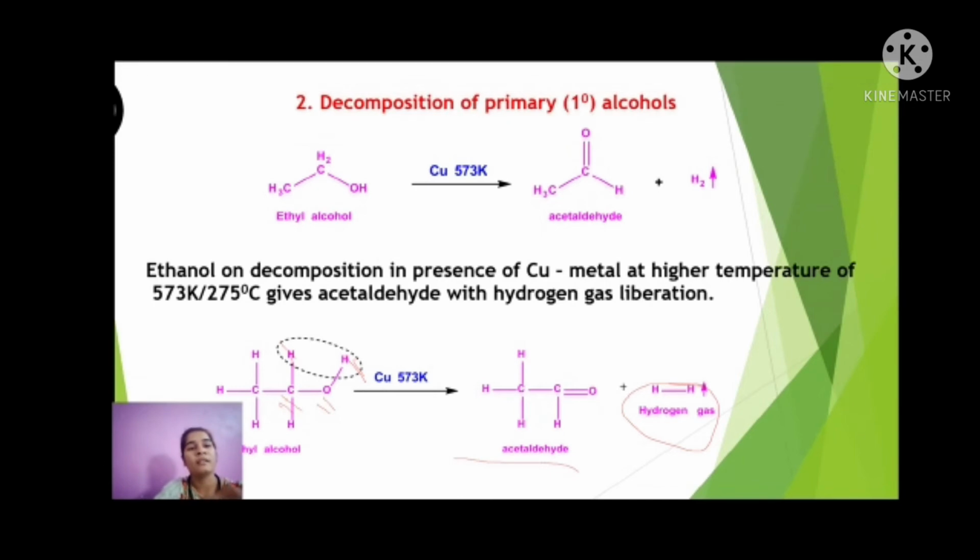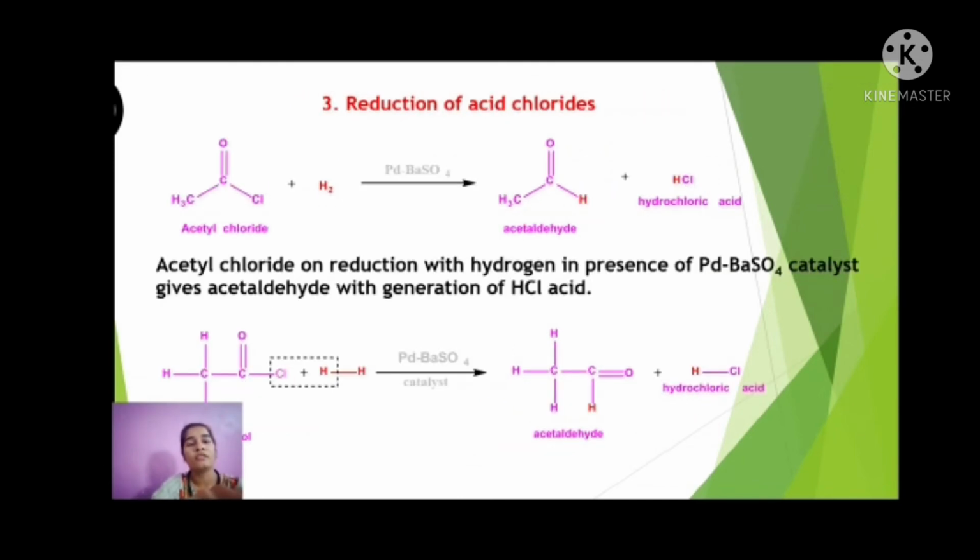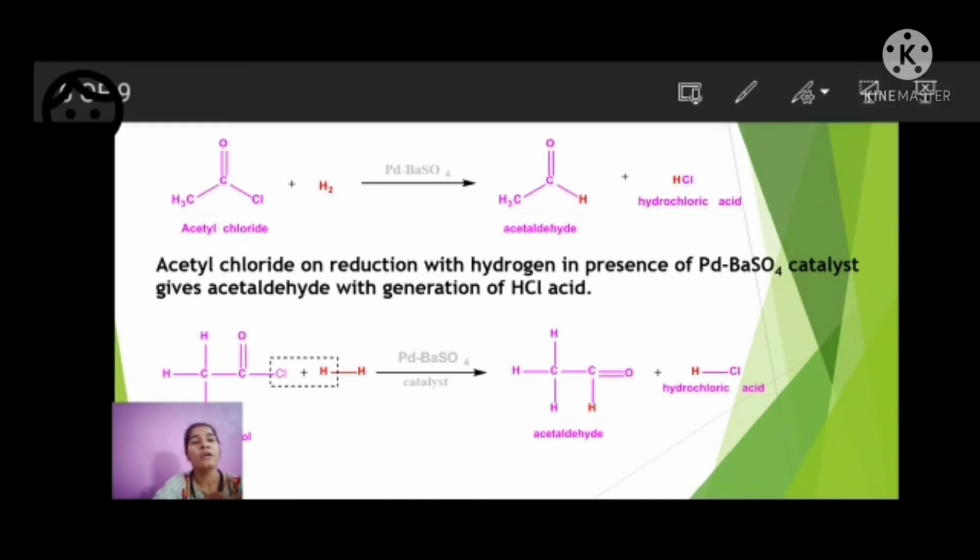Let's see the third, reduction of acetyl chloride. Acetyl chloride on reduction with hydrogen in the presence of Pd/BaSO4 catalyst gives acetaldehyde along with hydrochloric acid, HCl, and the rest compound is the acetaldehyde.